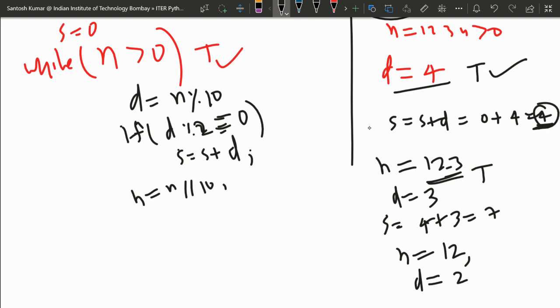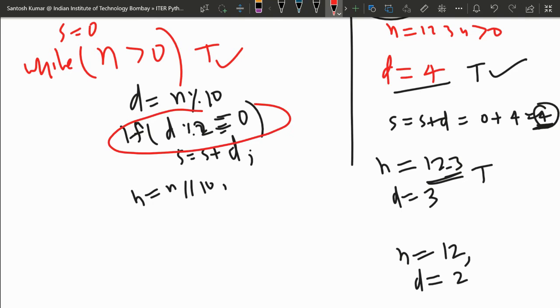Okay, last digit. Oh, sorry, one minute. We didn't check whether it is even. One minute, I did wrong here. We don't have to add now. I did wrong here. We had this part also. I missed this. So we'll check whether D is even or not.